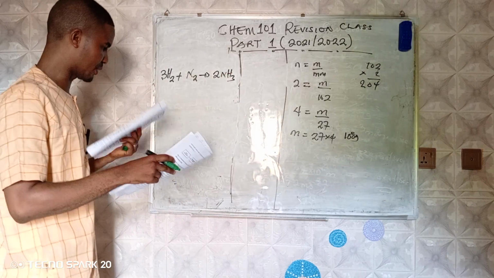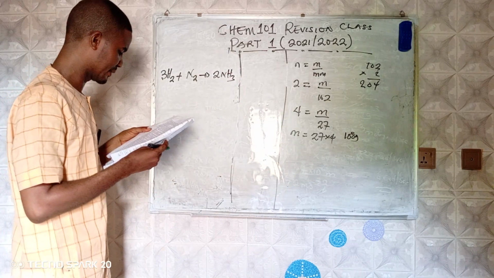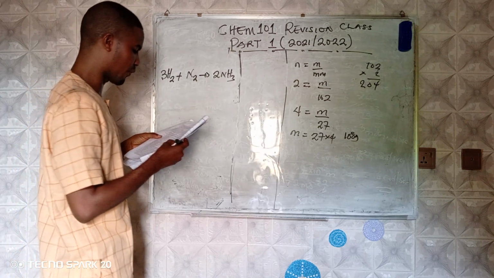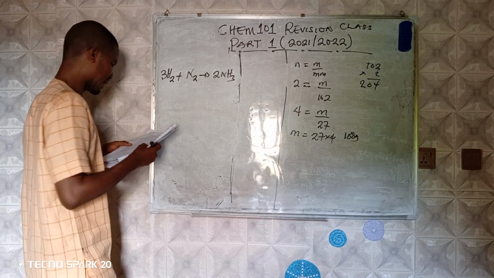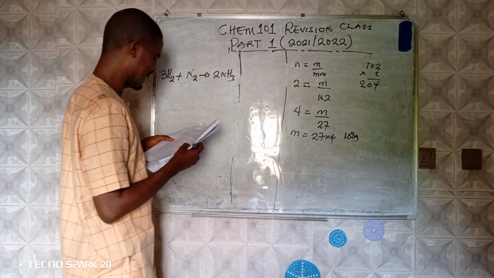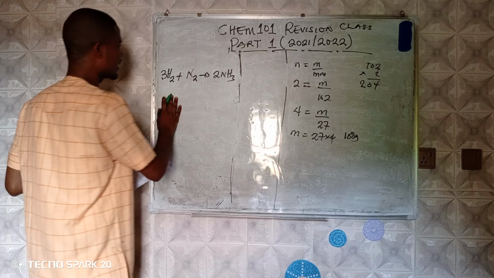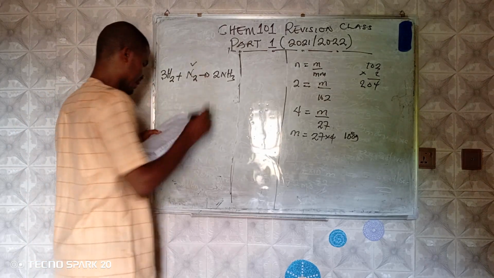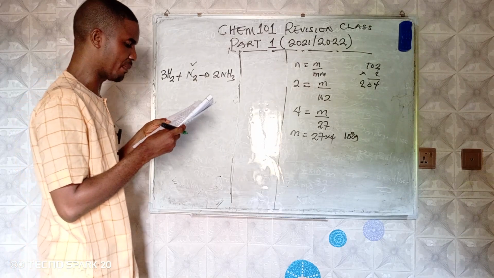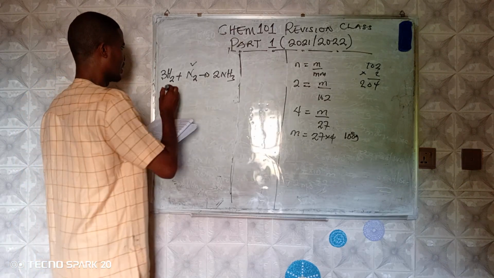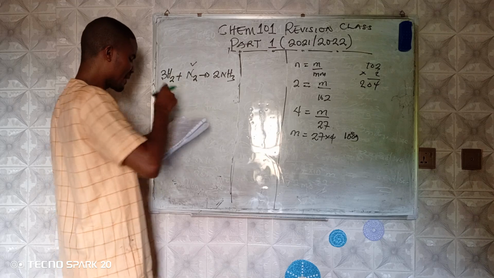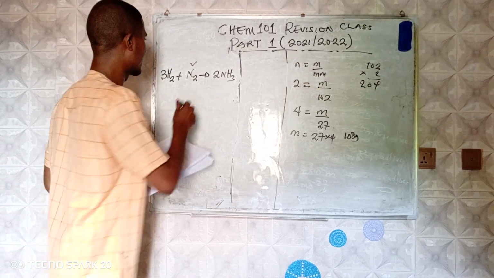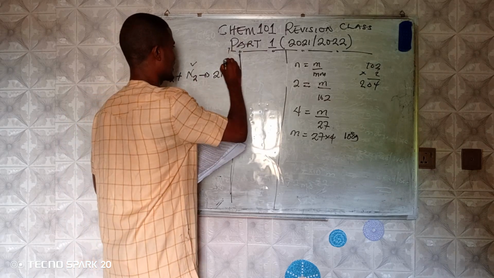Now, going back to the question, it says, how many grams of nitrogen must combine with hydrogen to form 6 moles of ammonia? So they gave us nitrogen, they say how many grams. In this place, we are interested in how many grams of nitrogen. We are interested in nitrogen and we're interested in ammonia.